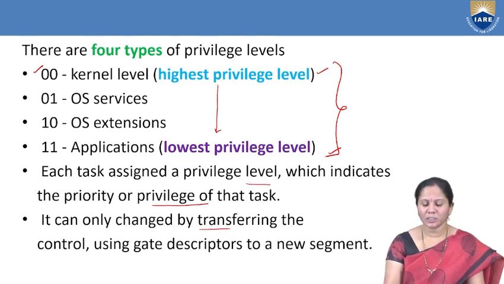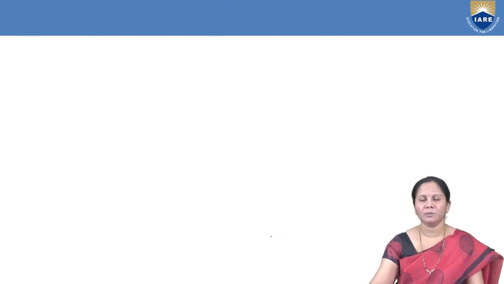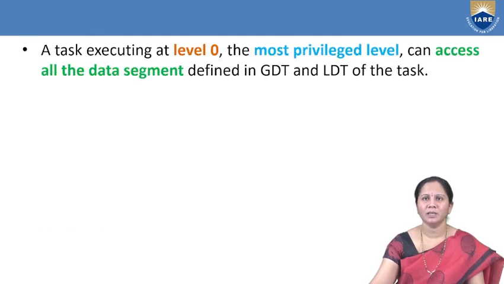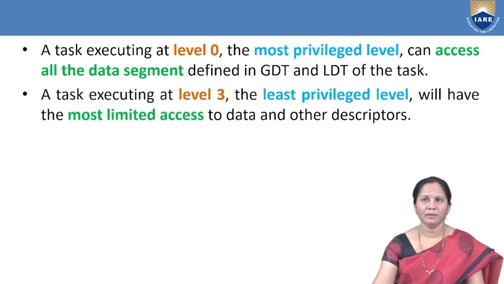It can only be changed by transferring control using gate descriptors to a new segment. Level 0 has the most privilege, and level 3 has the least. That is why level 0 can access all the data segments, whereas level 3 can access only limited segments.